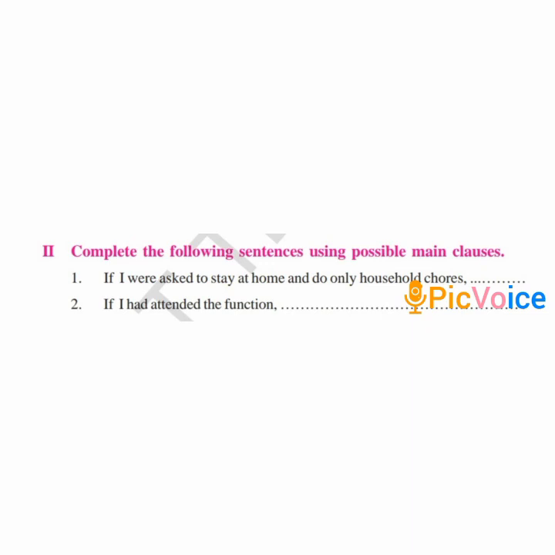If I were asked to stay at home and do only household chores, this is the dependent clause. The second one. If I had attended the function, now you have to add your main clause depending upon the meaning that is given in the dependent clause.